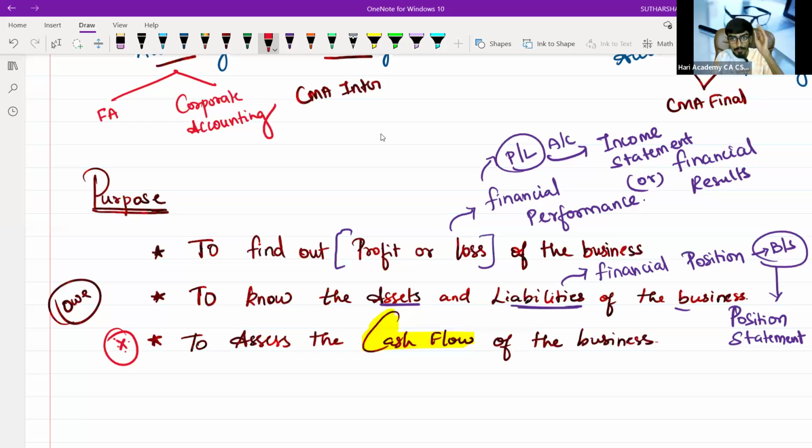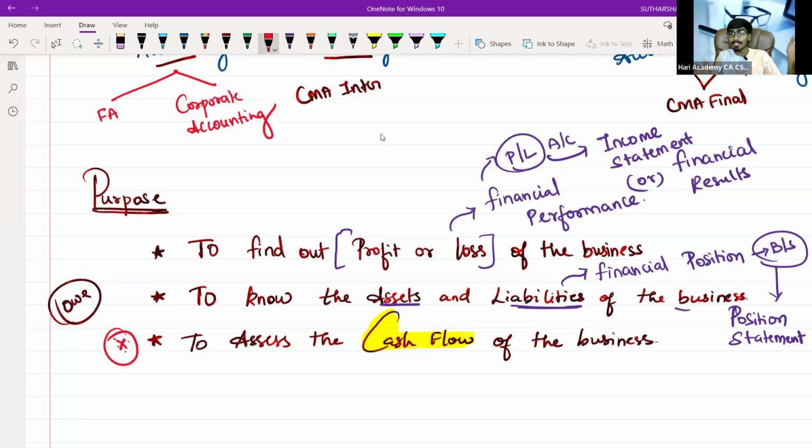If you are a chartered accountant, what you need to do, how you need to analyze the financial statement, everything we will study in a practical way. Basically, whether you are studying management accounting or financial accounting, especially financial or corporate accounting, you are in a position to find out profit or loss, know the assets and liabilities, and assess the cash flow of the business.